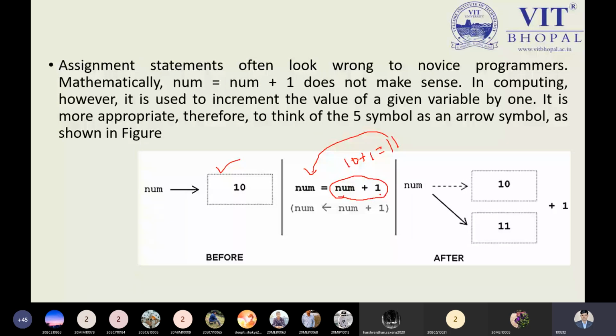So when the right part is executed, or when the left part is executed, this is the point you need to keep in mind. First it will add 1 and then assign to num. This is the point you need to keep in mind.